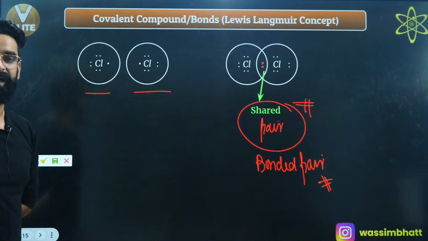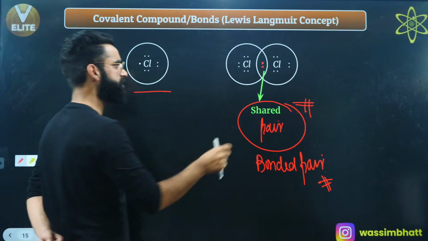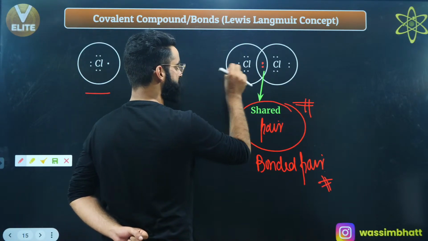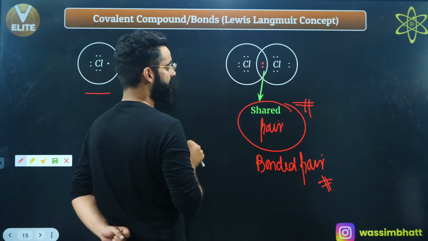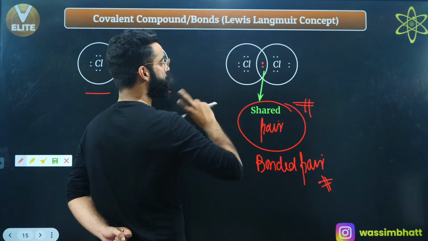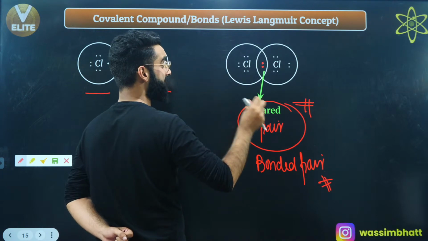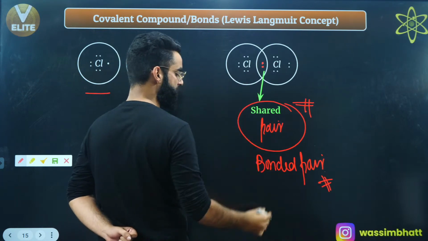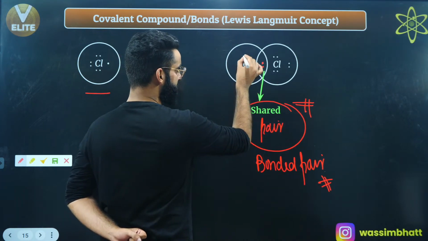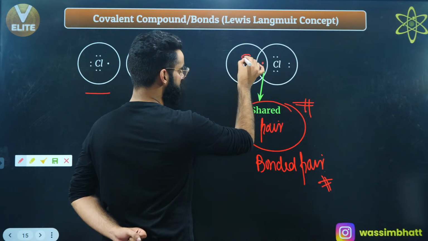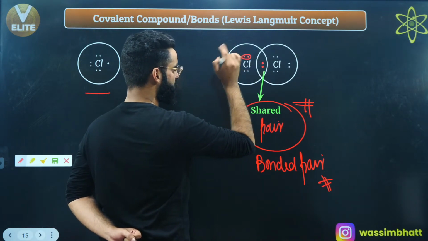Now remember, those electrons of the atom which belong to the valence shell but do not participate in the bonding are called non-bonding electrons, or lone pairs. See, these 2 electrons belong to the valence shell of chlorine, but they have not participated in bonding.